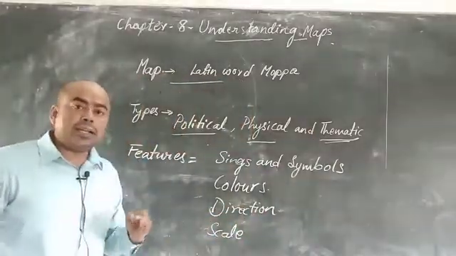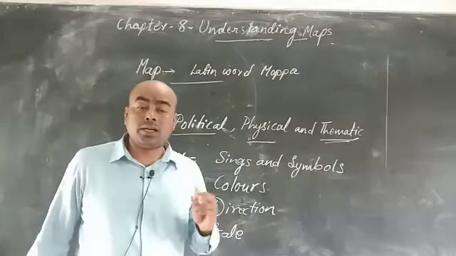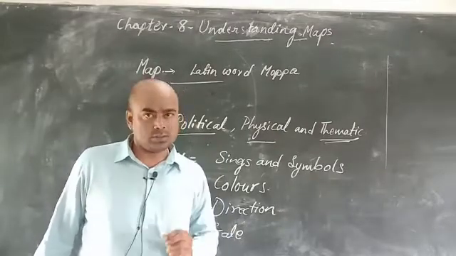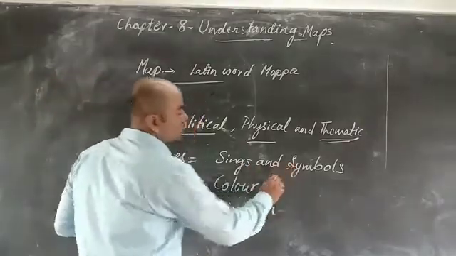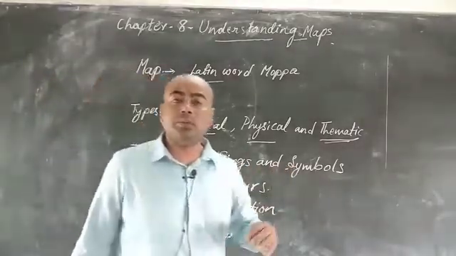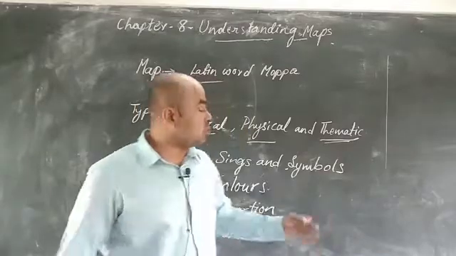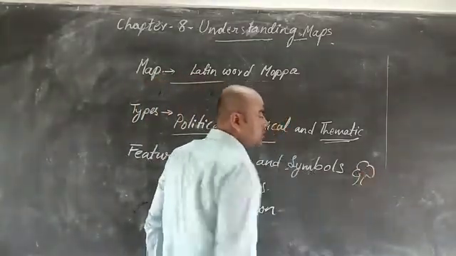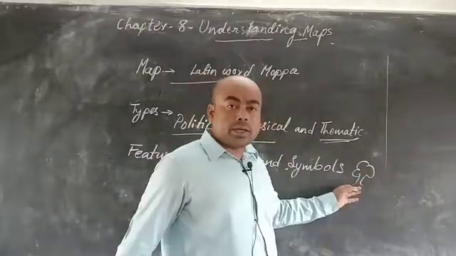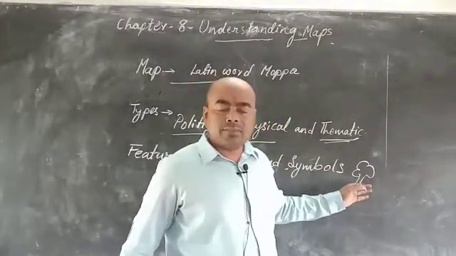Now there are certain important features of a map. What things must a map have? First, signs and symbols. A map must have signs and symbols to make it understandable. Suppose you are drawing a tree like this, and this sign should be common. Everyone should have the common tree sign.